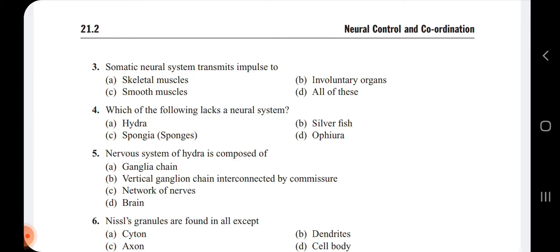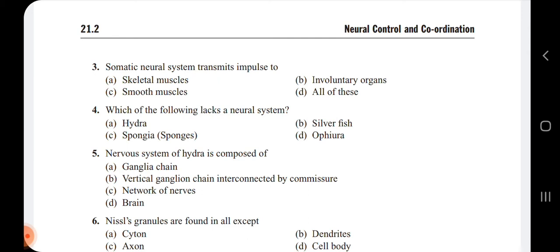Question number 4, which of the following lacks a neural system? Option A, hydra. Option B, silverfish. Option C, spongia. Option D, ophiura. Among these, the neural system organization starts from the phylum Cnidaria or the Coelenterata. In case of poriferans, we have not come across a neural system. That's why for the fourth question, the answer is option C, that is Spongia, which lacks a neural system.